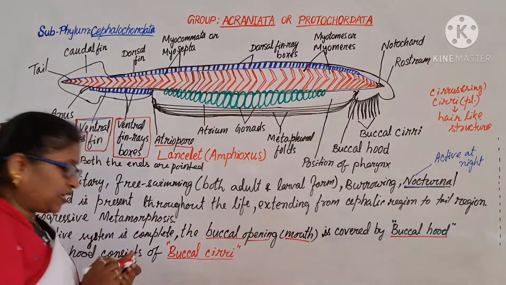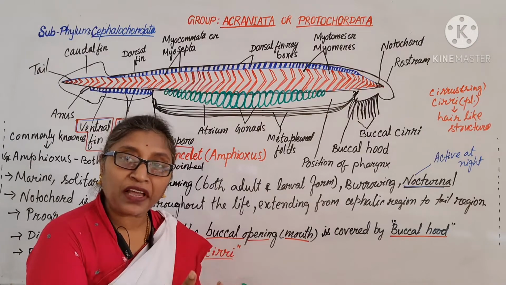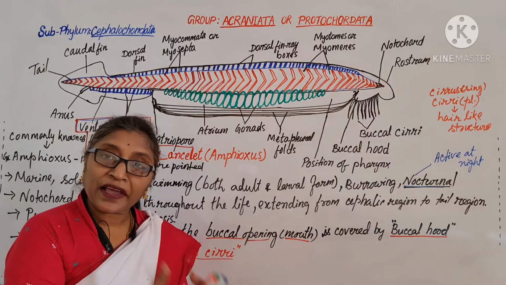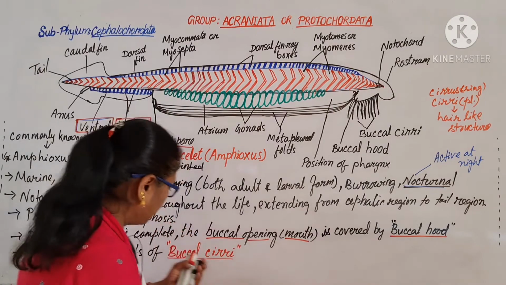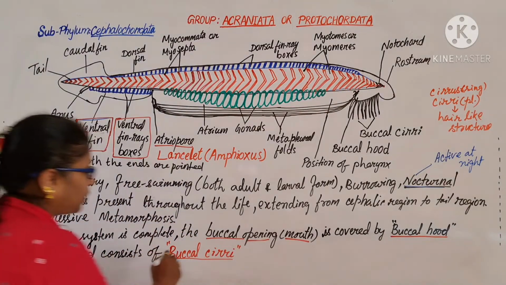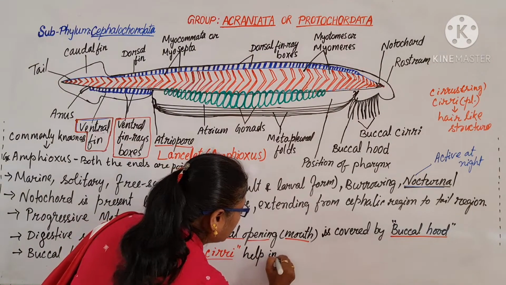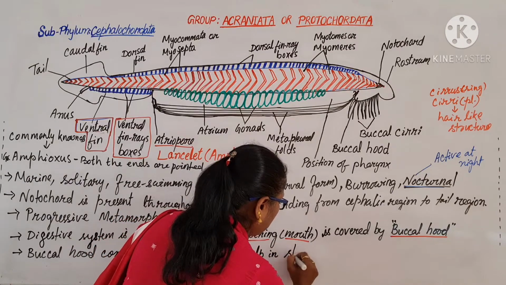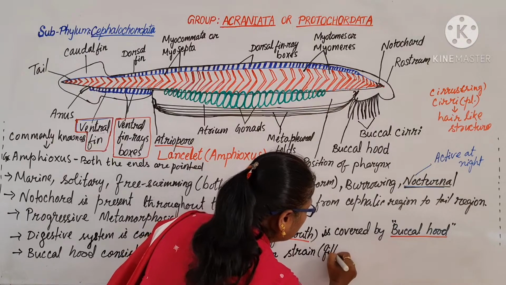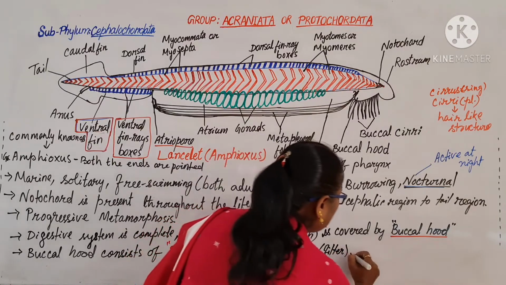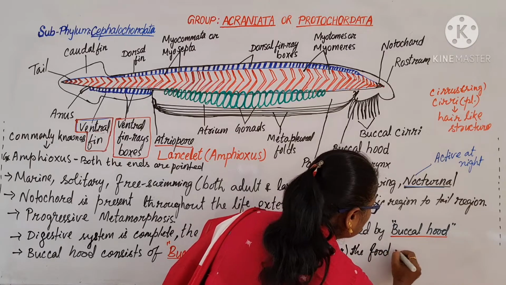Buccal cirri help in filter feeding. The buccal cirri strain the food particles present in the water. Strain means filter.